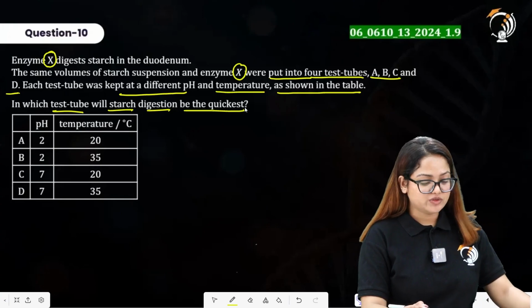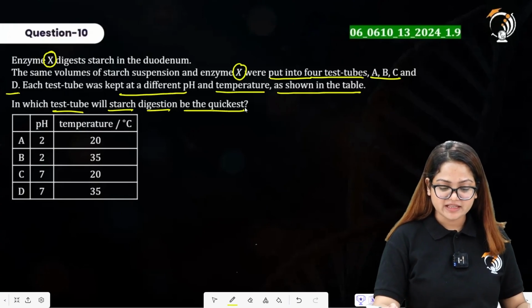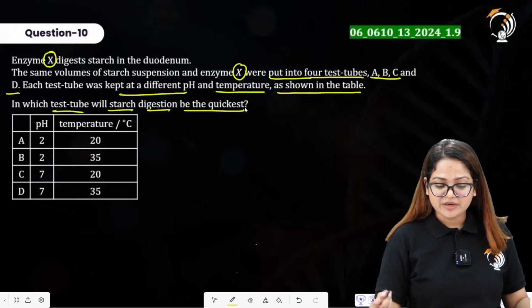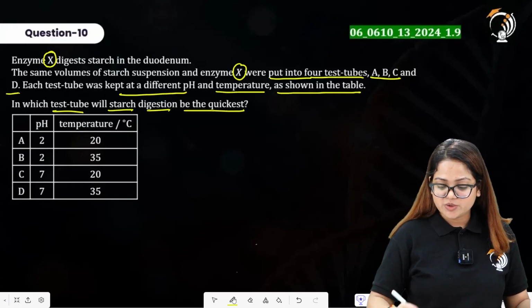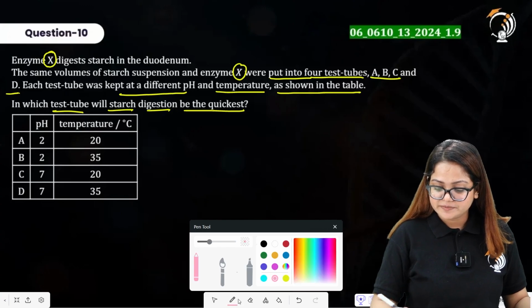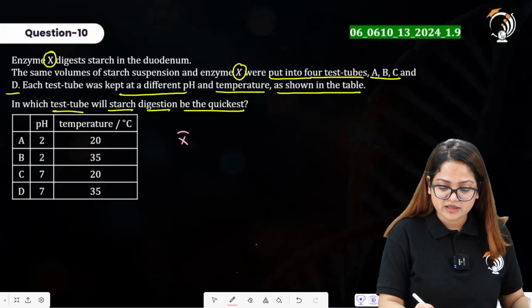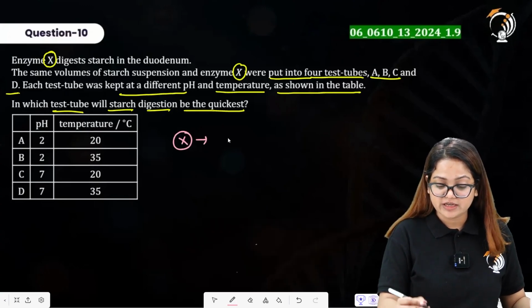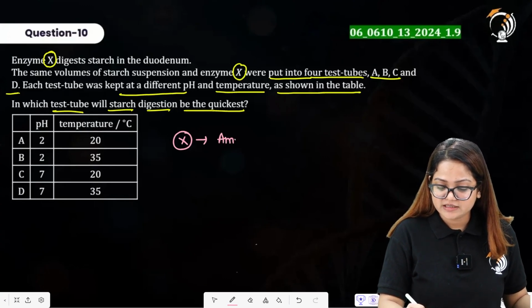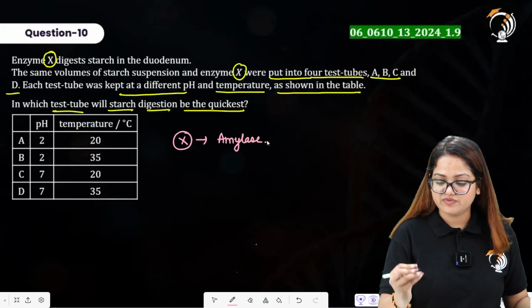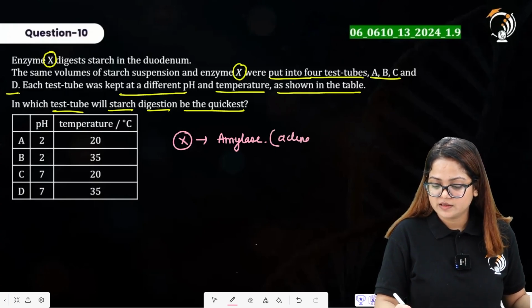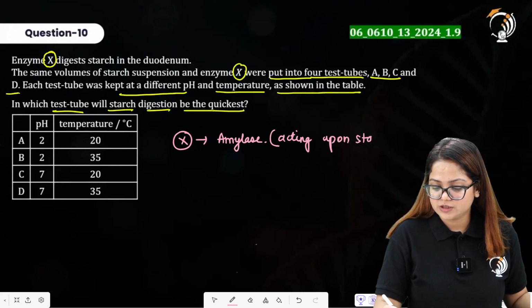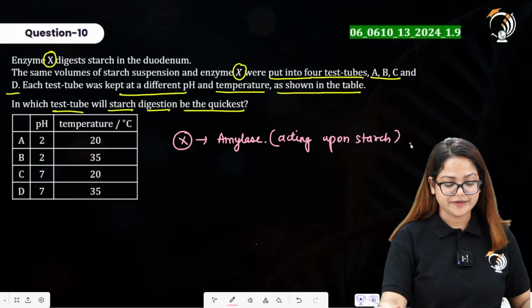So you have to first identify the enzyme and then the optimum temperature and pH levels for the activity of that enzyme. Since you have already identified that the enzyme is going to be amylase, the substrate for this amylase is going to be starch.